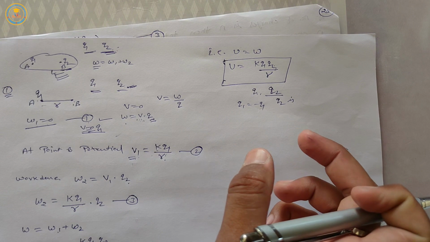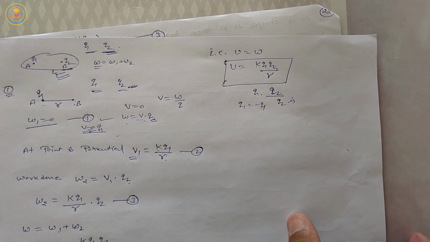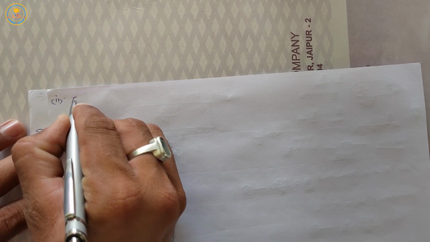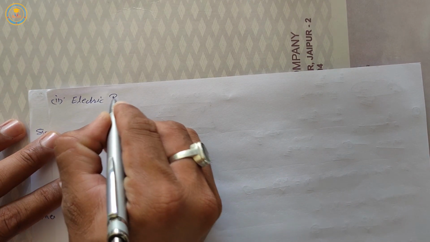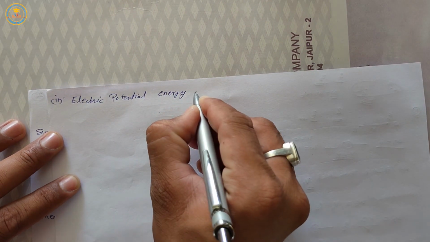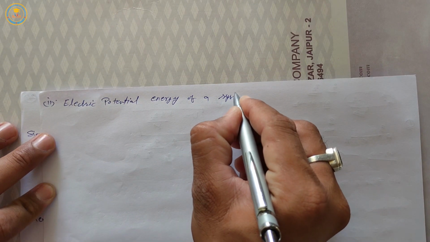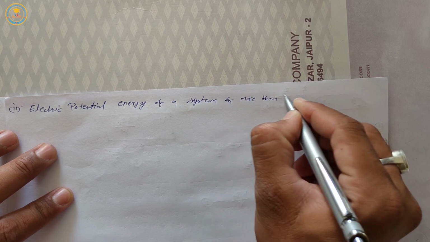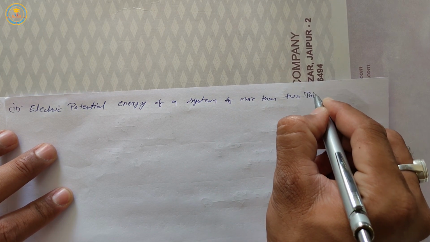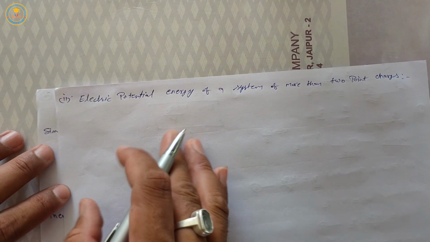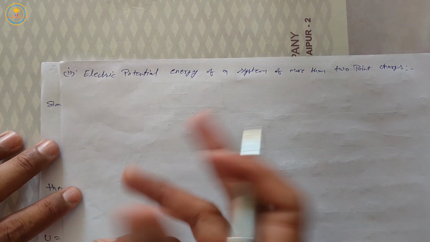Okay, now our next topic: electric potential energy of a system of more than 2 point charges. It means we have more than 2 point charges, like small n quantity.